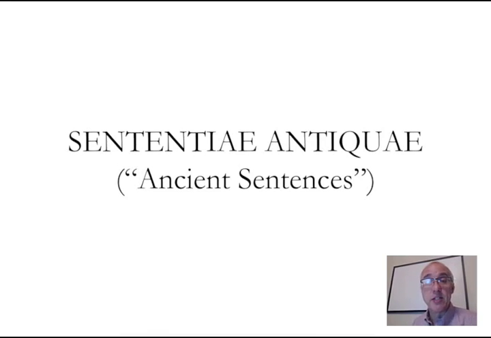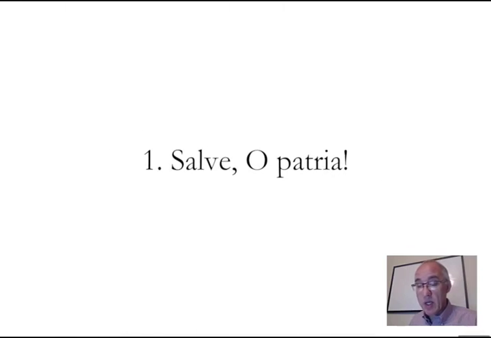Hi, let's look at the sentences from Chapter 2, the Sententiae Antiquae. Number 1, Salve o Patria. Salve is your imperative. We'll put it, second person, in brackets. Second person, present, active imperative. The command: hail, O fatherland.